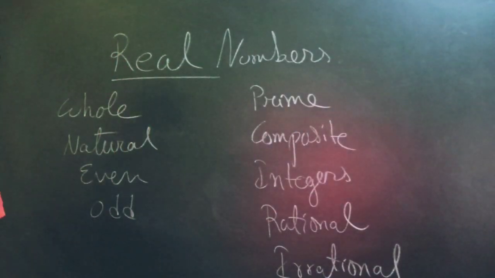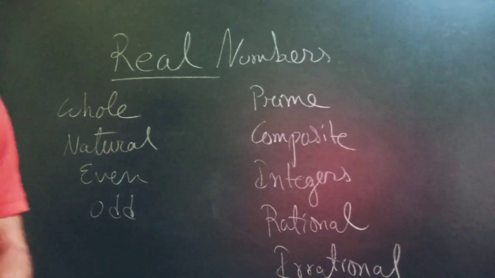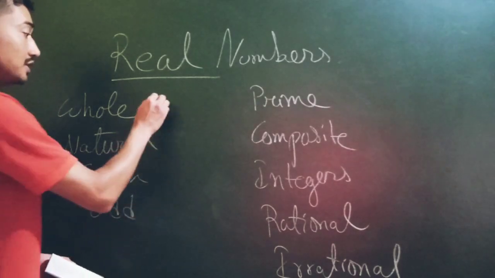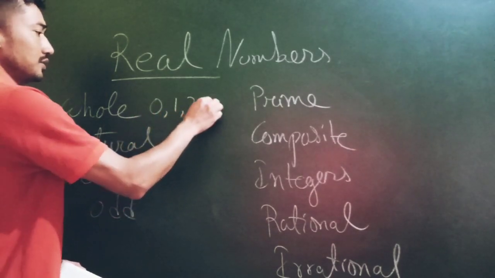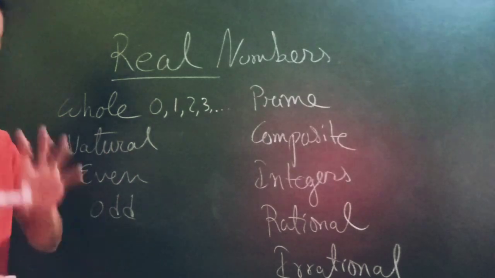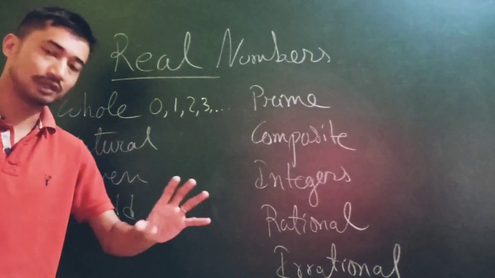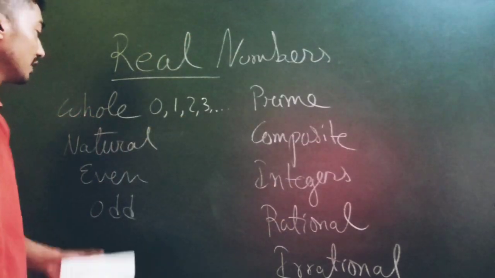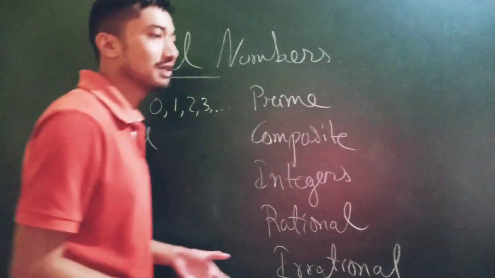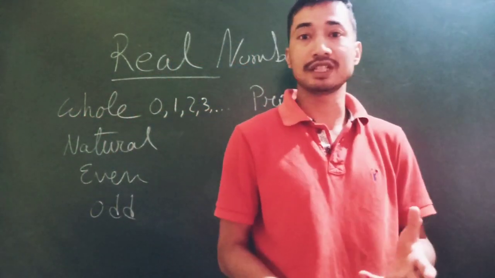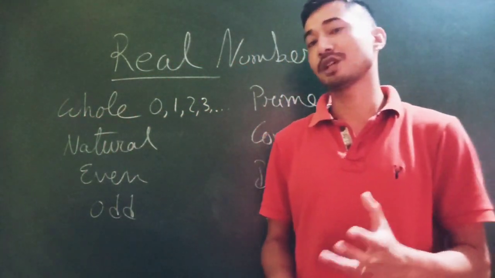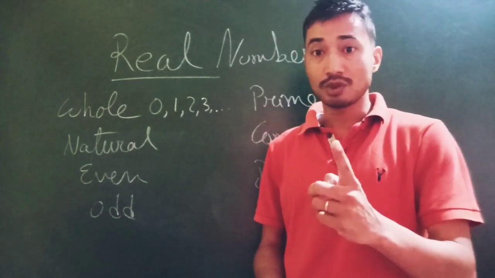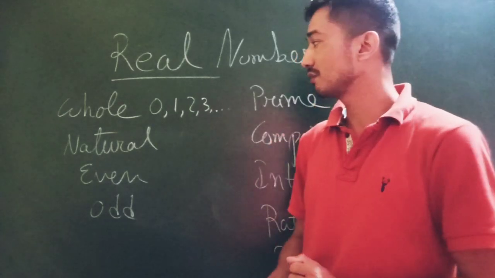Now what were whole numbers? Whole numbers start counting from 0, isn't it? 0, 1, 2, 3, and so on. Whole numbers means the full numbers, complete numbers: 0, 1, 2, 3, 4, 5, 6, 7, 8, 9, and it goes on and on and on. Natural numbers. The way I used to remember natural numbers is as the counting numbers. The natural numbers are also called counting numbers, isn't it? So we do not count 0, we count 1. We start counting from 1. So natural numbers are counting numbers.